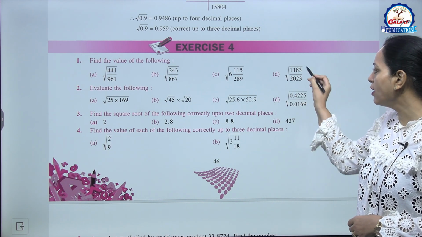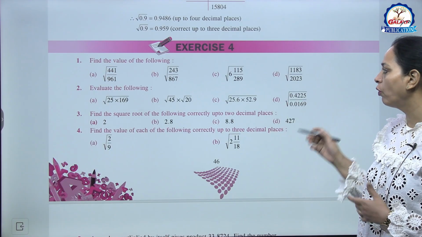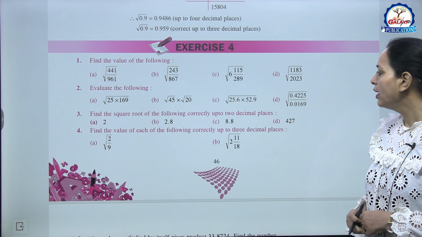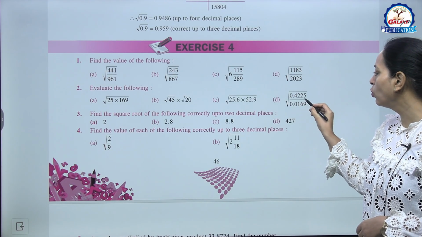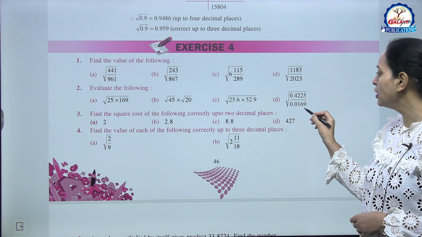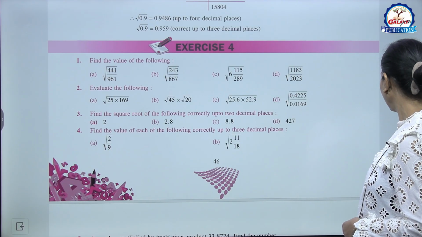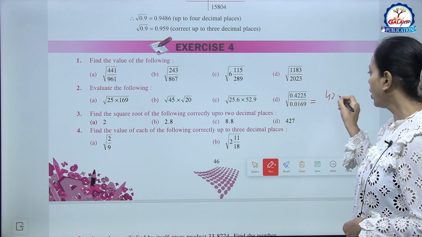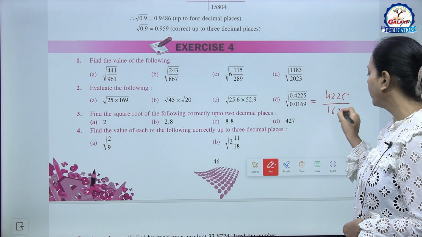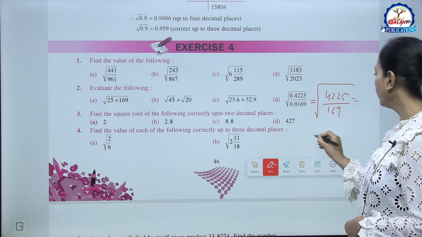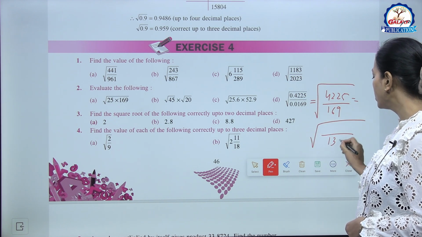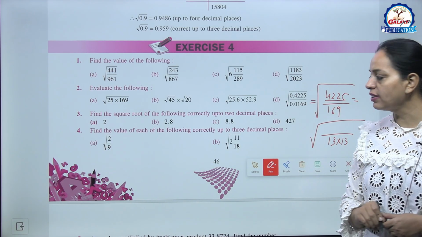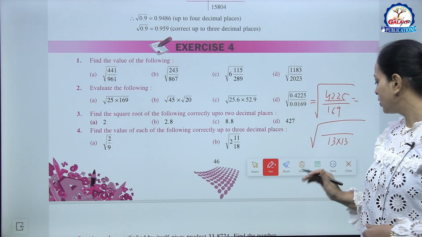See question number 1, find the value of the following. So like here in part D, you will simplify and then find their square root. Now the second one, evaluate the following. Like here in part D, 0.4225 upon 0.0169. So first of all we remove the decimal, 4225 upon 169. So we know 169 is 13 into 13.